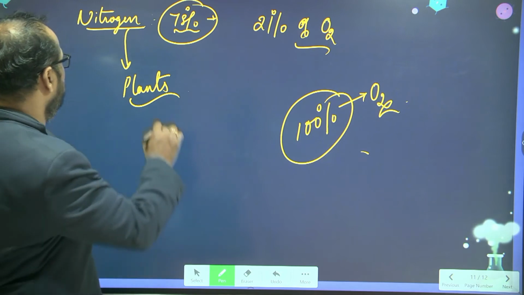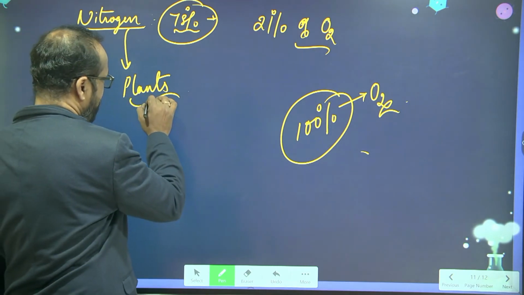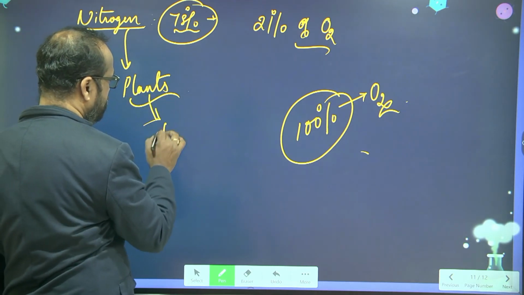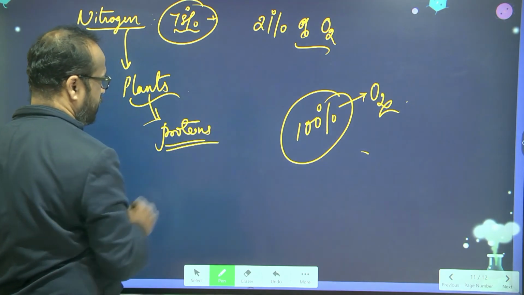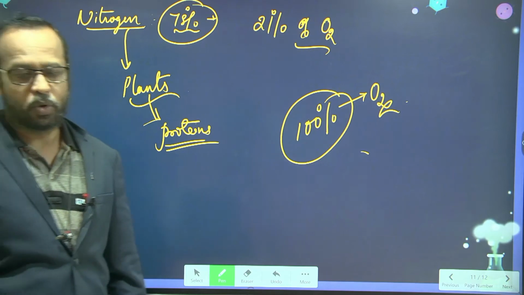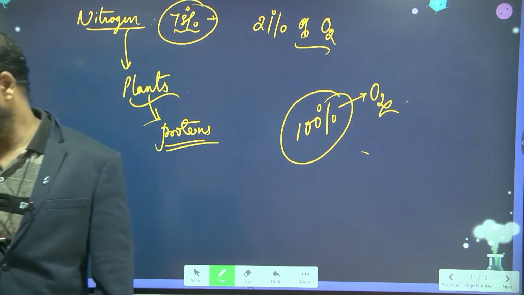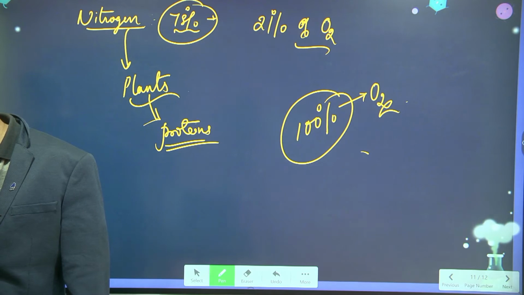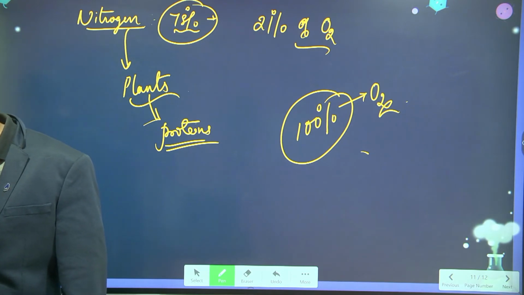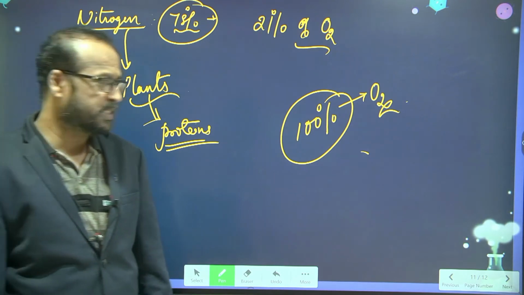So nitrogen is very useful to the plants because it helps in preparing proteins. Okay, sir.